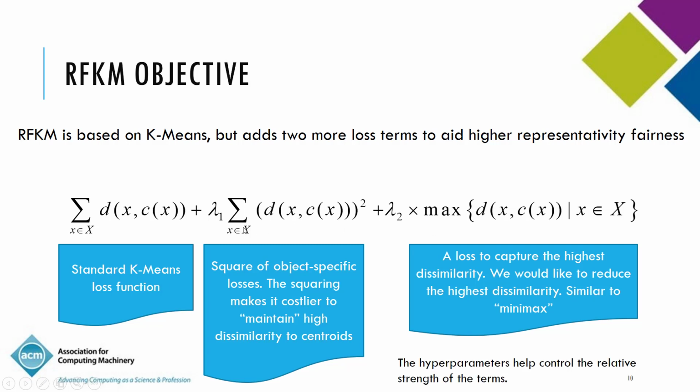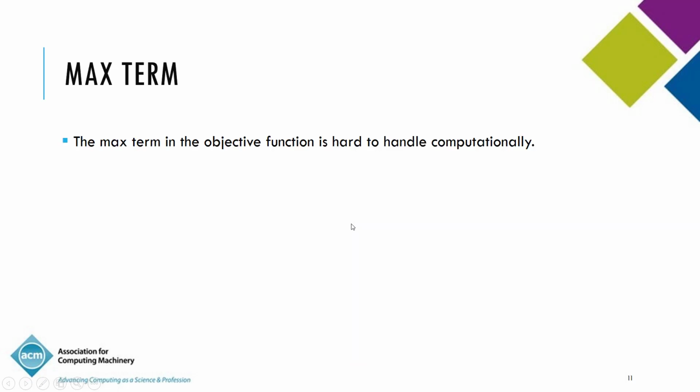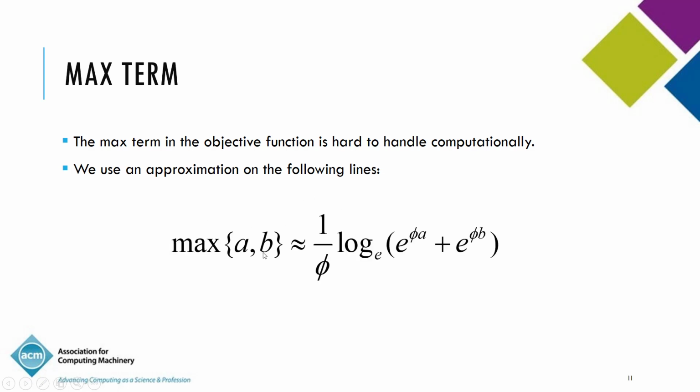The hyperparameters lambda 1 and lambda 2 help to control the relative strength of the terms, and this is standard in formulations. Now let's look at the max term. The max term that we saw as the third loss term in our RFKM objective is hard to handle computationally, and that's because max is not differentiable. So we use an approximation along the following lines. We approximate the maximum of A and B by this particular expression. Here you can intuitively look at why this makes sense.